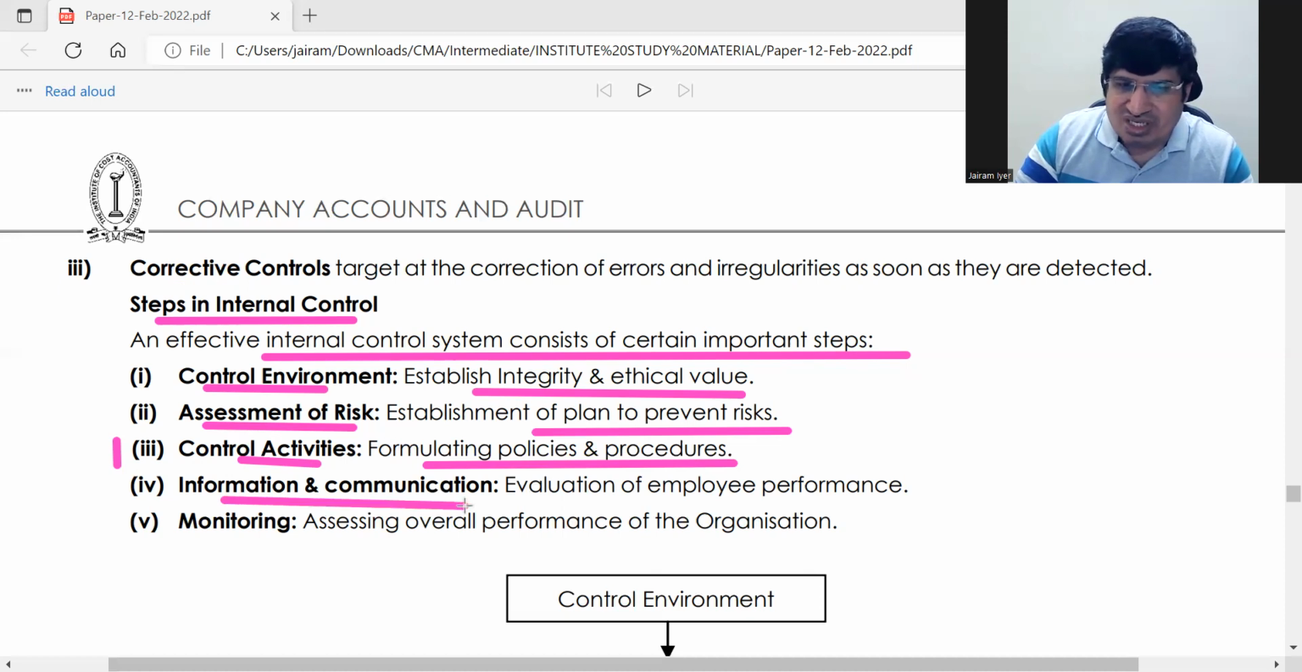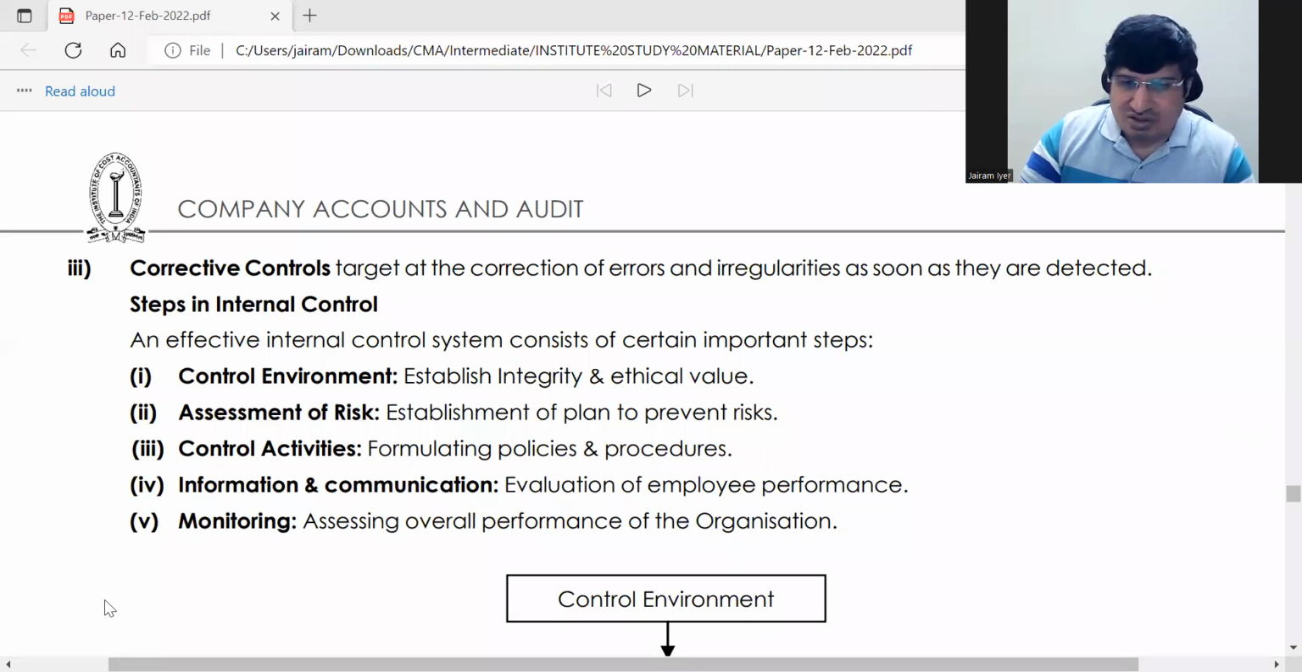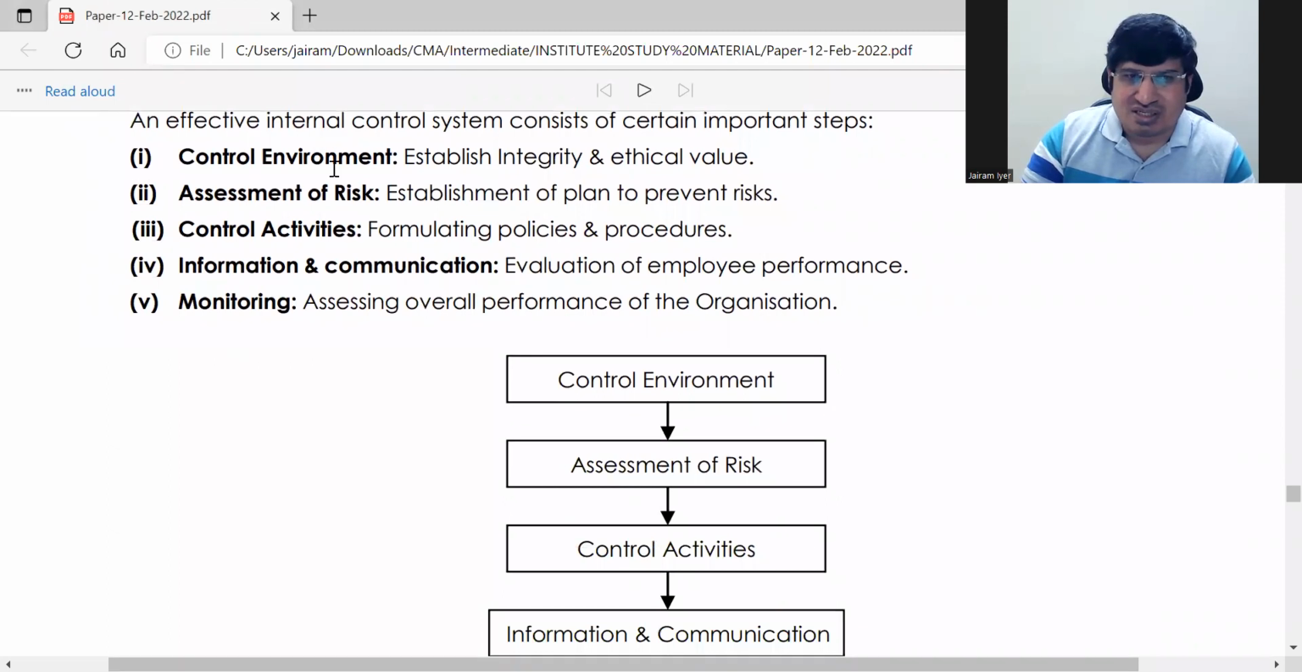Then information and communication. After the internal control is set up, if the employees are not conforming to it, then they will be told. Evaluation of employee performance. ठीक है, वो करना है information and communication with monitoring, assess the overall performance of the organization, keep assessing it. These are steps in internal control. ठीक है. So नीचे जो diagram है, it's just showing the same thing. Here you can see control environment, assessment of risk. It's just showing it in a flowchart manner.